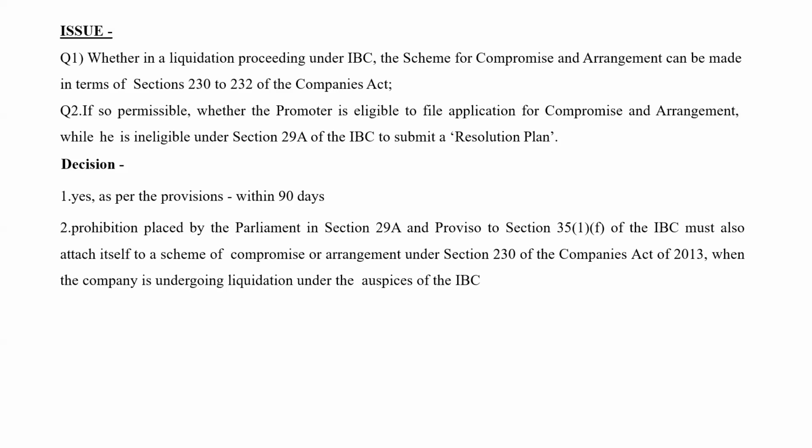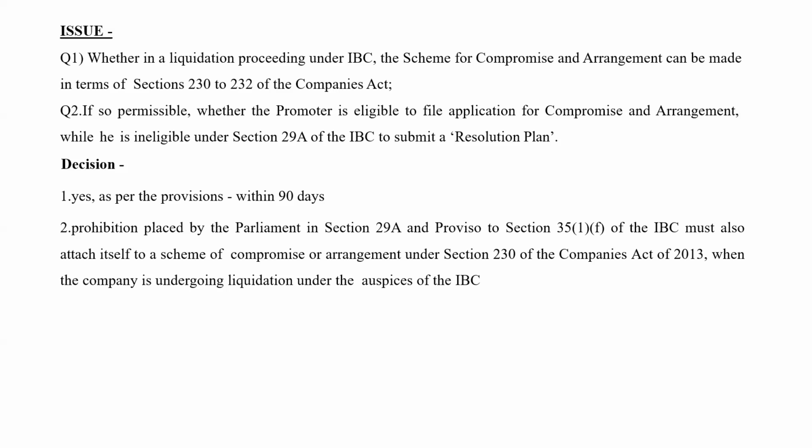35(1)(f) also. So the prohibition placed by the Parliament in 29A and the proviso to section 35(1)(f) must also attach itself to a scheme of compromise or arrangement. Okay. What is 35(1)(f)? What does 35(1)(f) say? If you see section 35(1)(f), it says that these provisions will apply during liquidation also.